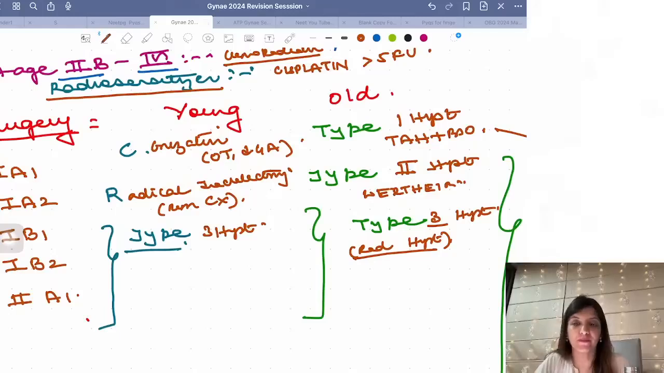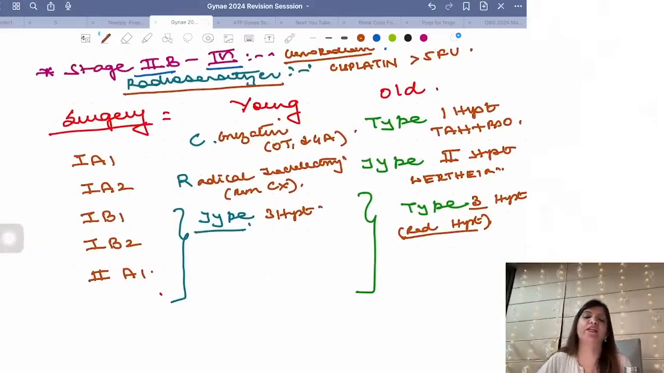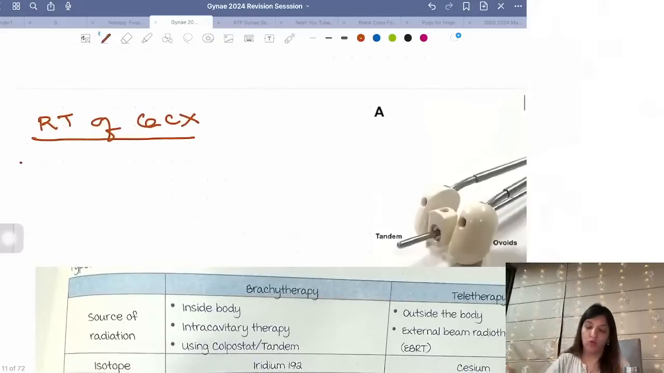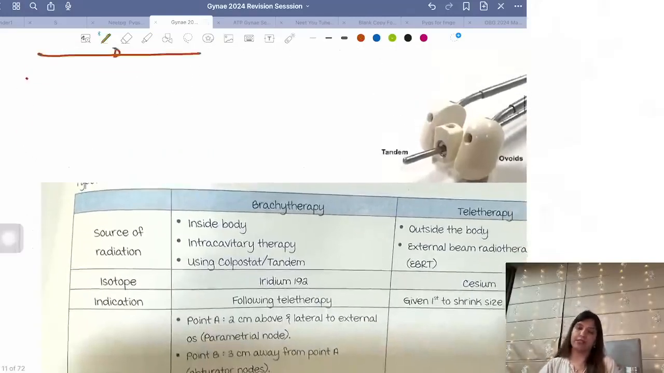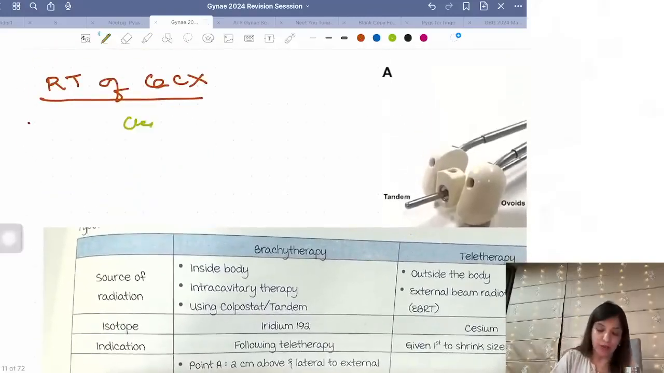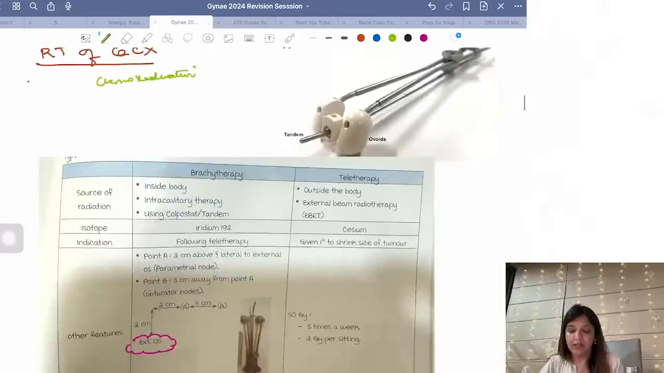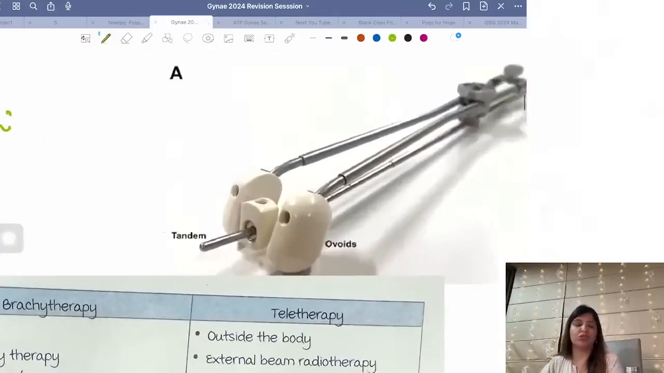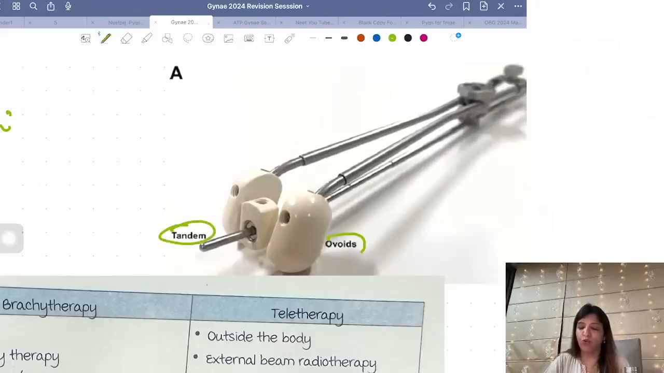Have you understood this? About the conization procedure criteria: you have to do it only if it is 1A1 in a young female. Conization is done only if it is 1A1 in a young female as a management of cancer cervix. Now, what radiotherapy are you using in cancer cervix? As I said, it is better to call it chemoradiation rather than radiotherapy. For this radiotherapy you are going to use this very important instrument. They can ask you this in exam. This is a tandem and ovoid, which is used for radiotherapy in cancer cervix.